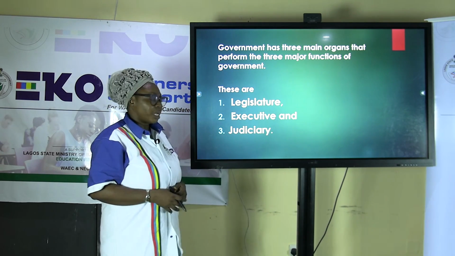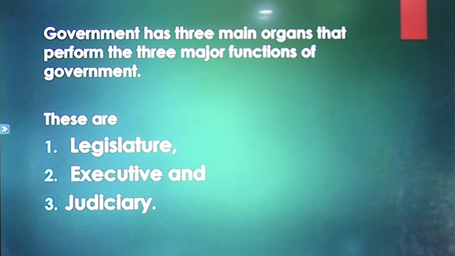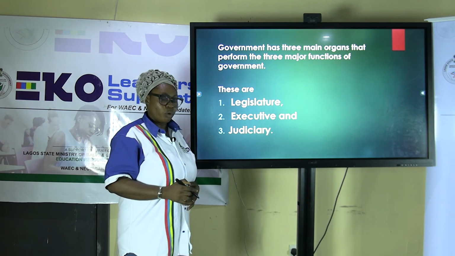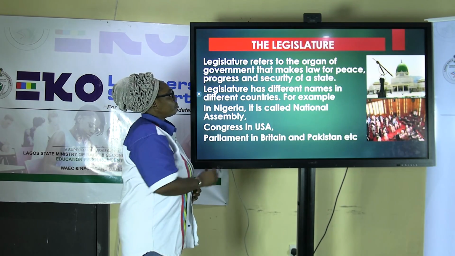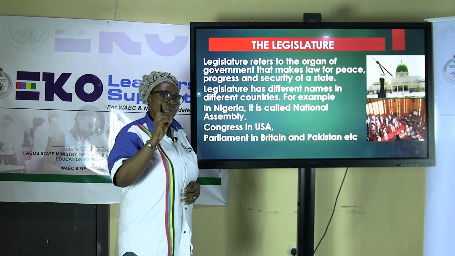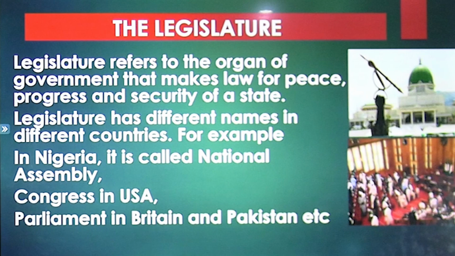And these three organs are named: one, the legislature; two, the executive; and three, the judiciary. These are the three organs of the government. But now we want to examine one of these organs, which is the legislature.